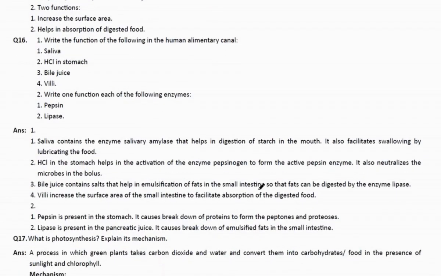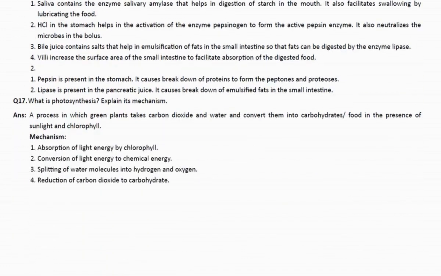Coming to the next question. Salivary amylase helps in the digestion of starch in the mouth and lubricates the food. HCl makes the medium acidic and helps the pepsin enzyme to act on it. Bile juice helps to emulsify fats for digestion. Villi we have already discussed, which increase the surface area. Pepsin and lipase we have also discussed.